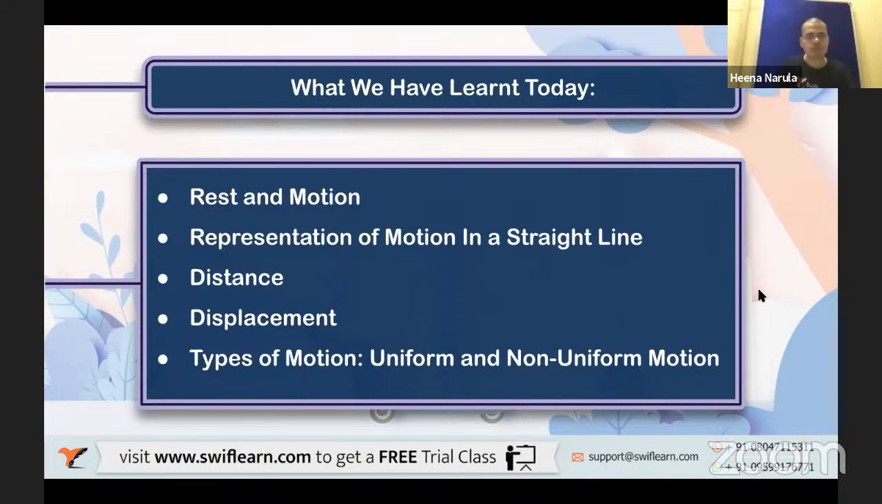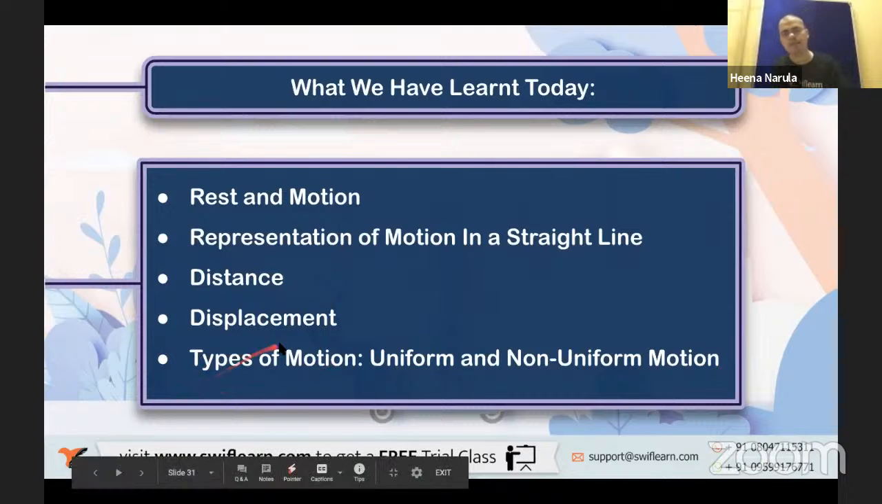And then we discussed types of motion, uniform and non-uniform motion. Uniform motion means, two words again, equal distance in equal interval of time. And non-uniform motion means unequal distances in equal interval of time. Very good. So we are done with the session.